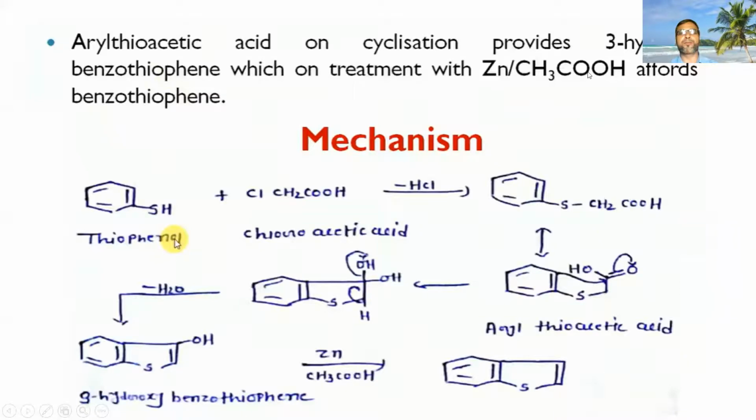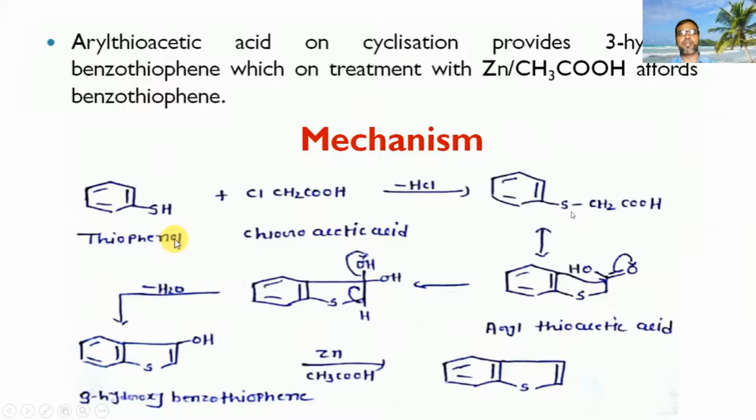Now, aryl thioacetic acid on cyclization provides 3-hydroxybenzothiophenone, which on treatment with zinc and acetic acid affords benzothiophene. So, what is the mechanism? You can see thiophenol reacts with chloroacetic acid. It gave this product.